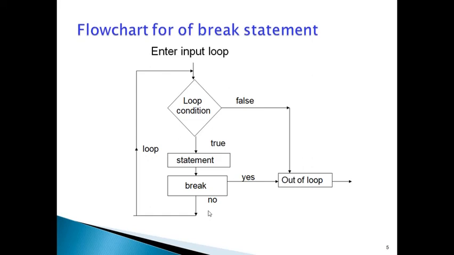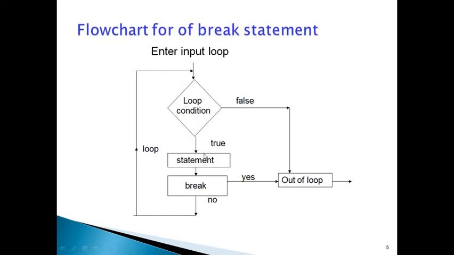Whenever it executes the break statement, it comes immediately out of the loop. If it doesn't execute the break statement, the control passes to the beginning of the loop. It checks the condition.